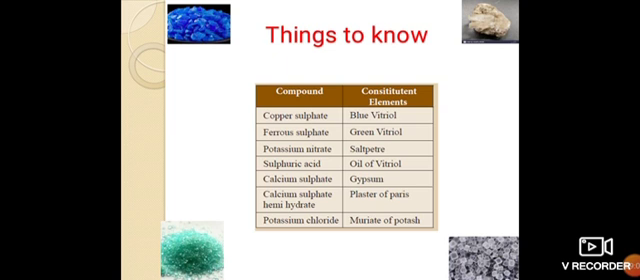Things to know. Let's see some older names of these compounds. Copper sulfate, the older name is blue vitriol. Ferrous sulfate is green vitriol. Potassium nitrate, saltpeter. Sulfuric acid is oil of vitriol. Calcium sulfate, gypsum. Calcium sulfate hemihydrate, plaster of Paris. Potassium chloride, muriate of potash. These are all the older names of these compounds.